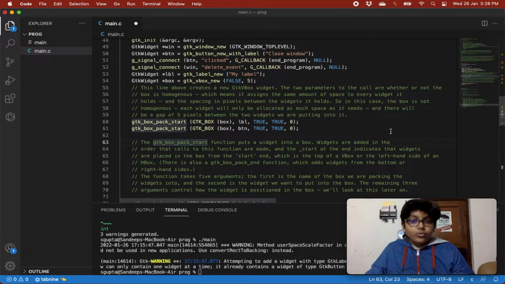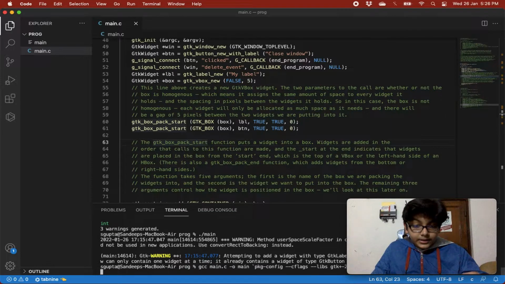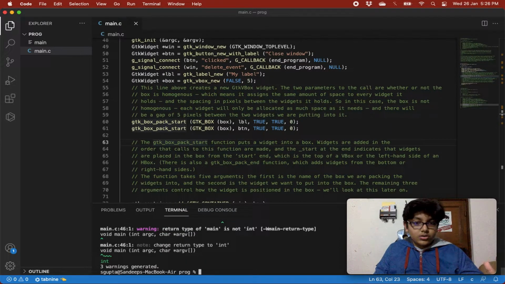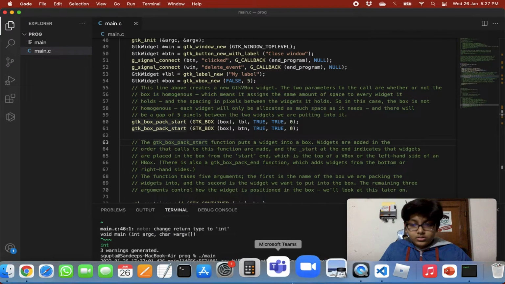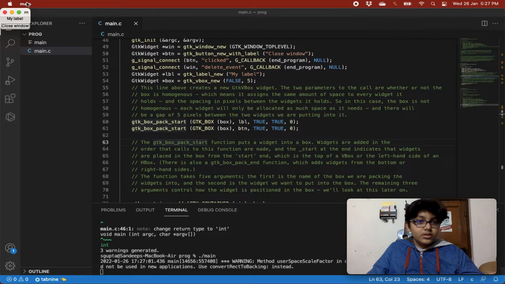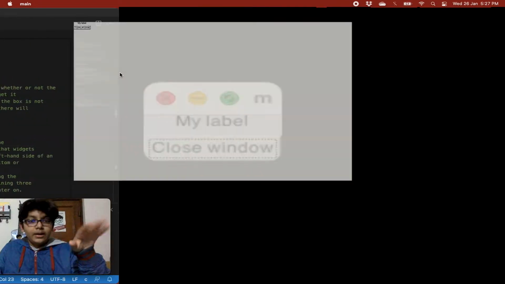So now over here, what we need to see is that we will get a label and a button. We have compiled this, and then we'll test it out. So now if you see this, you can see, guys, this is a label.